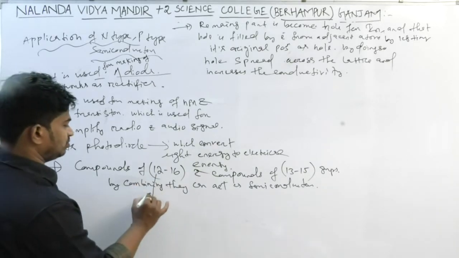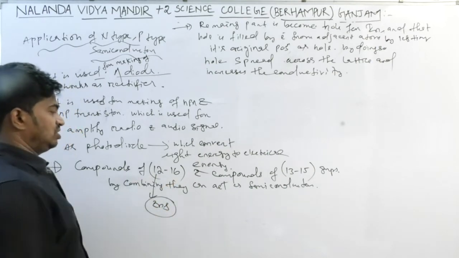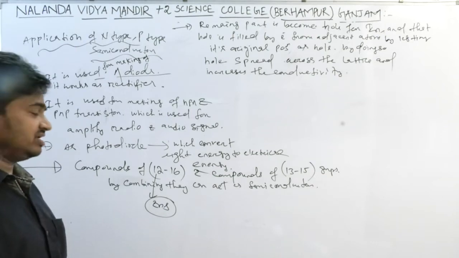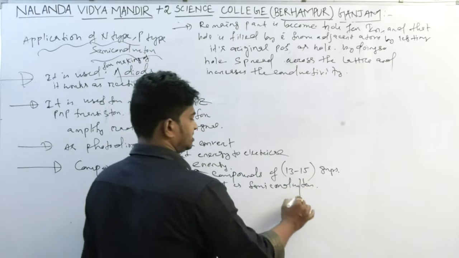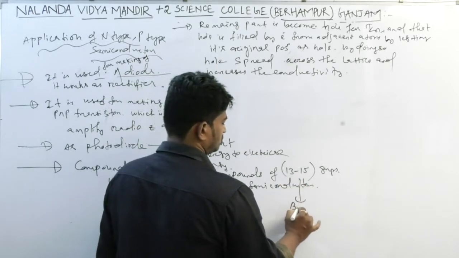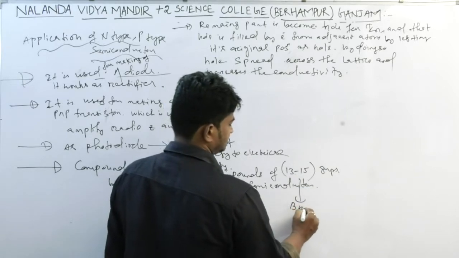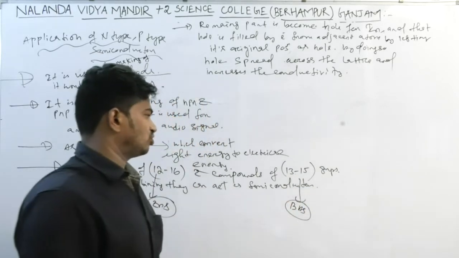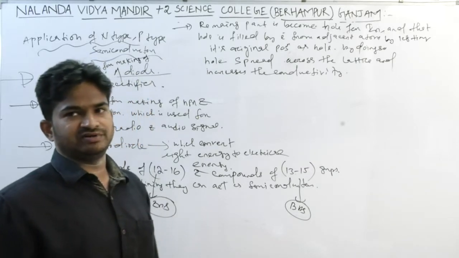Here one example we can take is zinc sulfide. Zinc is from group 12 and sulfur is from group 16. And we can also take boron arsenide. Boron is from group 13 and arsenic is from group 15.